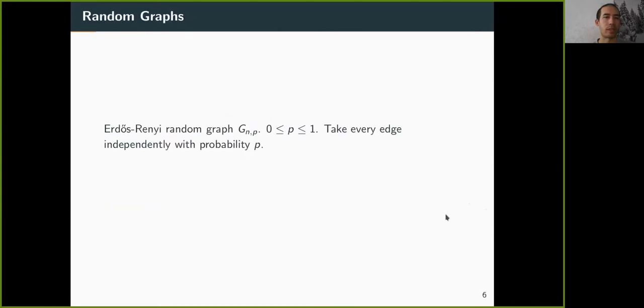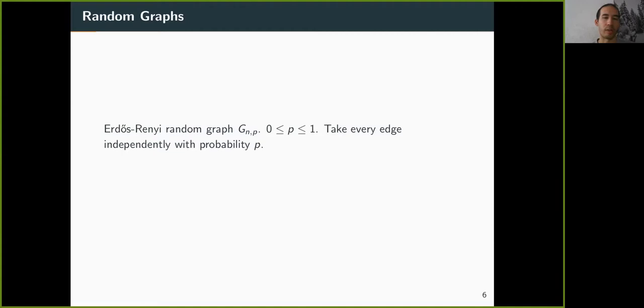All right, so in this talk, I would like to talk mainly about random graphs. In random graphs, we have the random graph model G(n,p), which is most likely the most well-known and well-studied random graph that we know. And it describes the graph on n vertices where every edge is present with probability p between 0 and 1.